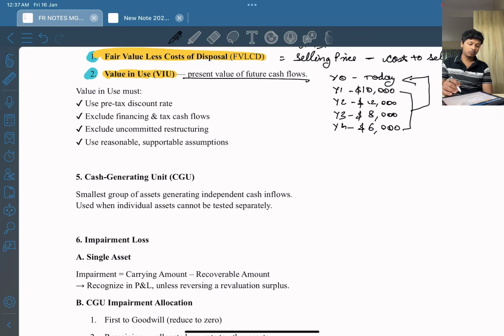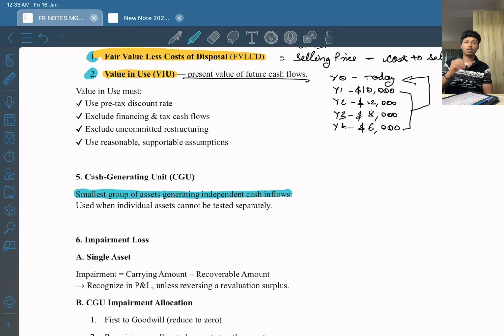Now let's move on to what is cash generating units. A cash generating unit is the smallest group of assets generating independent cash inflows, right? This thing is very important. Cash generating units include most of the practical questions of impairment. Okay.